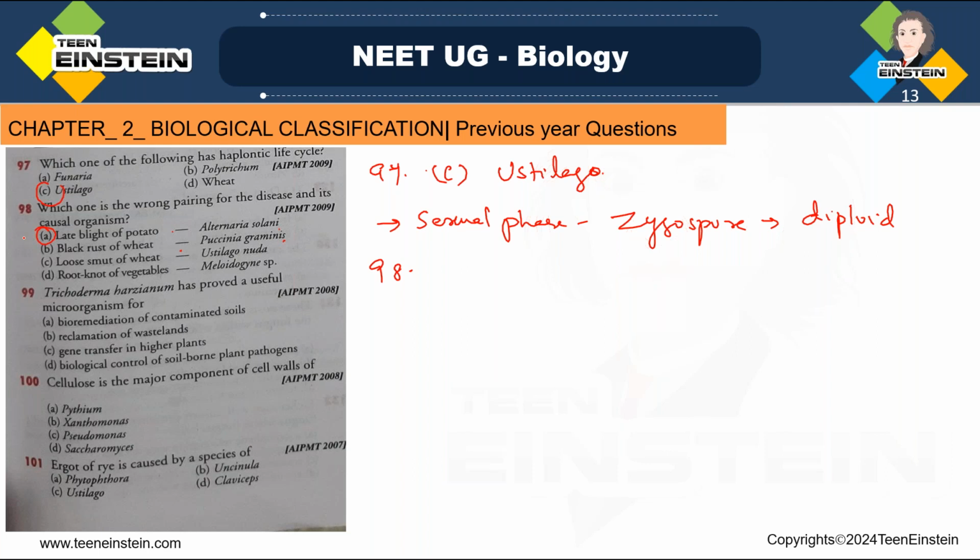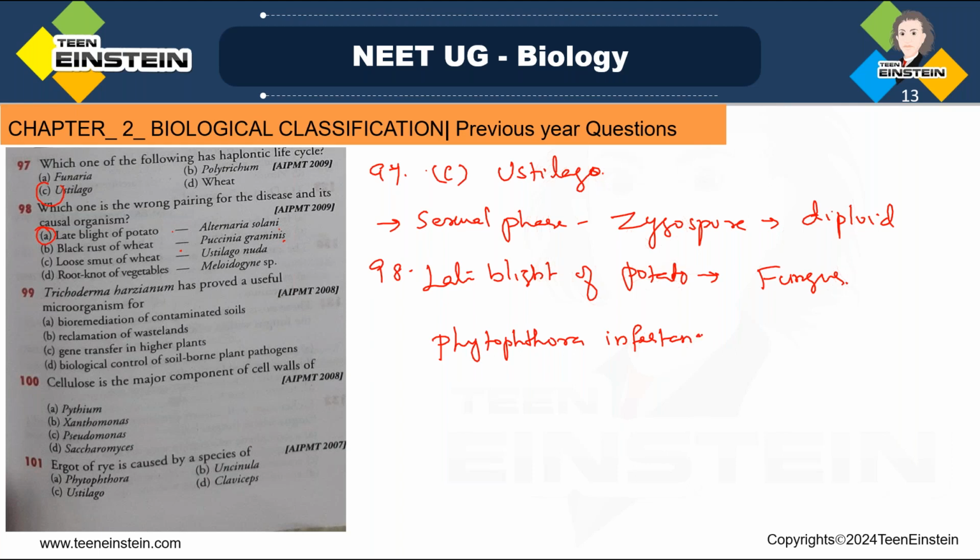The causative agent of late blight of potato is a fungus, Phytophthora infestans, which belongs to the class Oomycetes and order Peronosporales. In India, late blight of potato is a seed-borne disease.